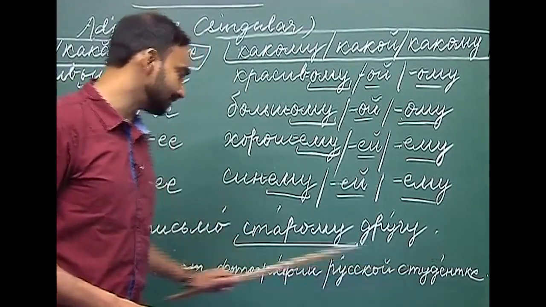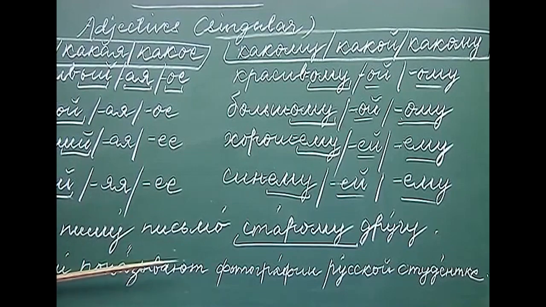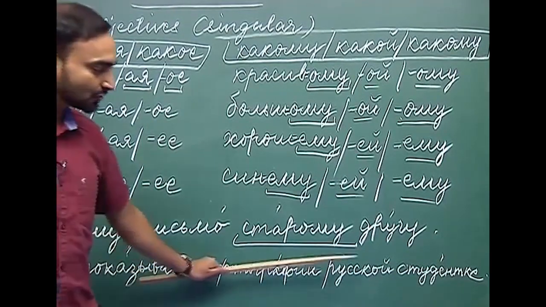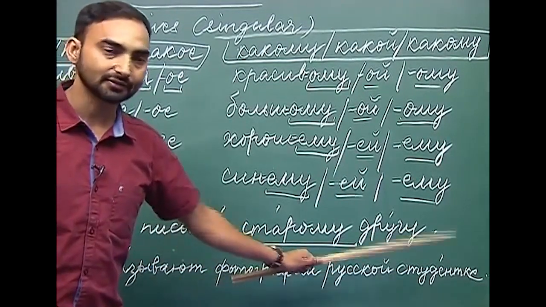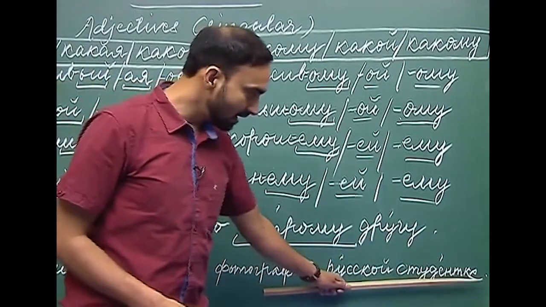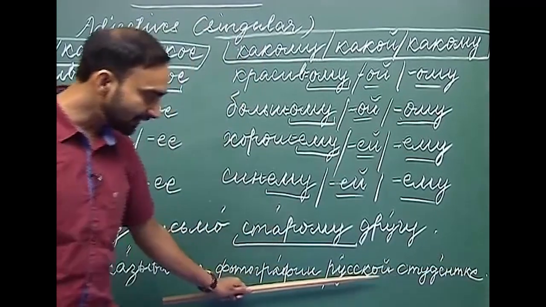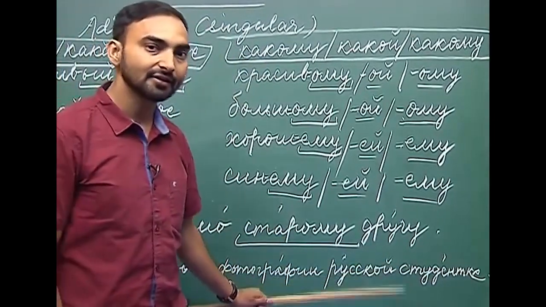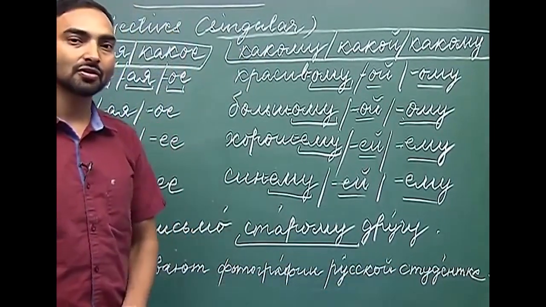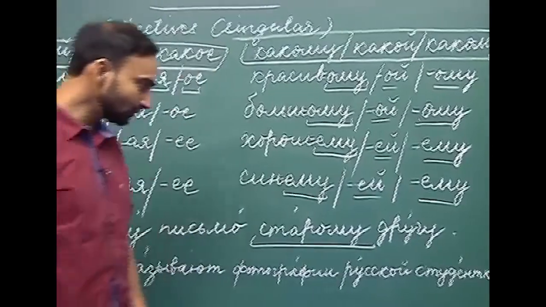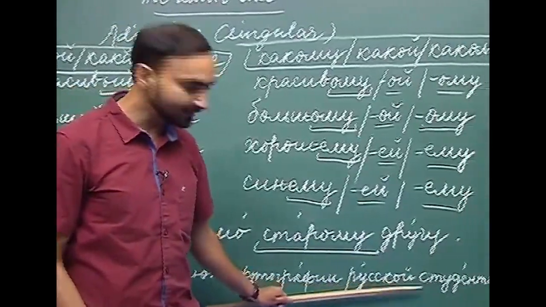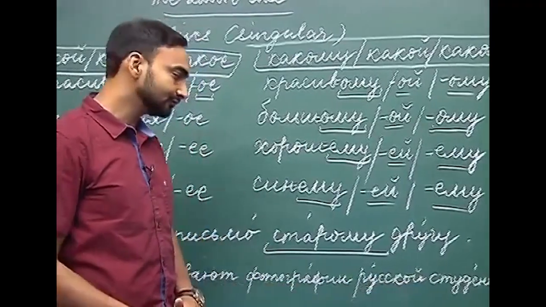Russkoy studentke. So, they are showing the pictures to a Russian student. So, here studentka is the feminine gender noun. That is why we are using russkoy, which is the feminine counterpart of russkiy.